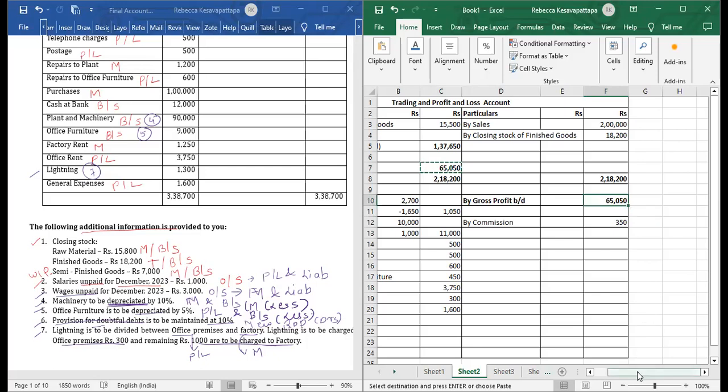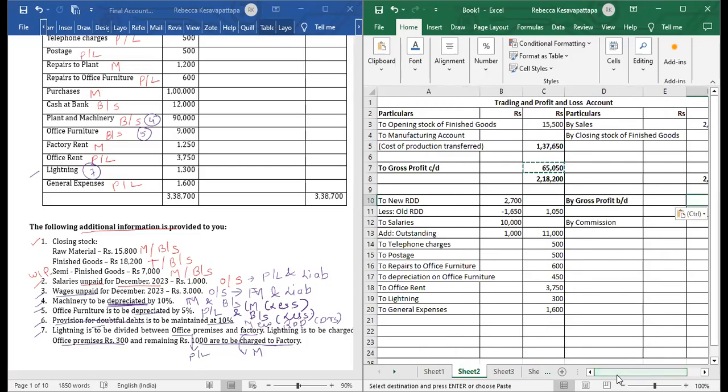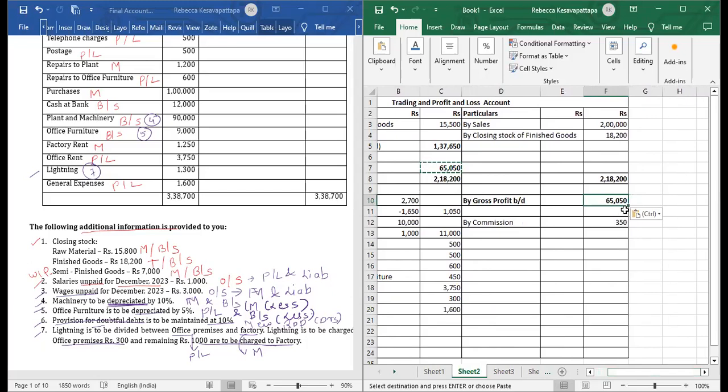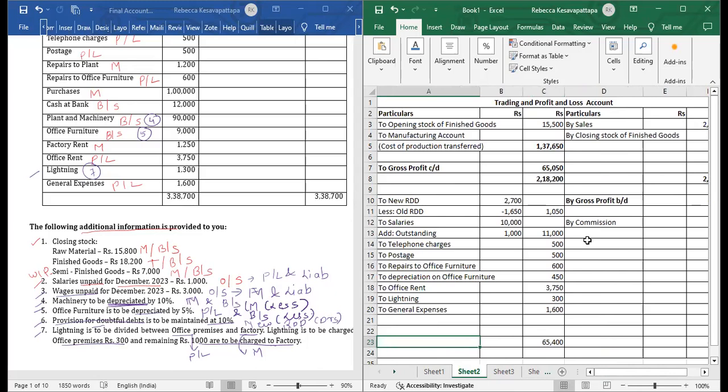Now again we will take total whether debit side is more or credit side is more. I think again if we see the credit side is more, so we'll say there is a credit balance. 65,050 and 350. Here I will write my total of this side, 65,400. Same on this side also, 65,400 on the debit side. Now we will minus all these things from here till here and we will get a balance over here.